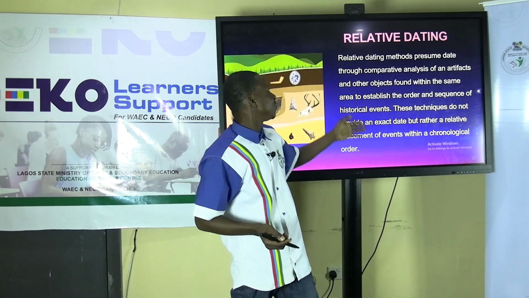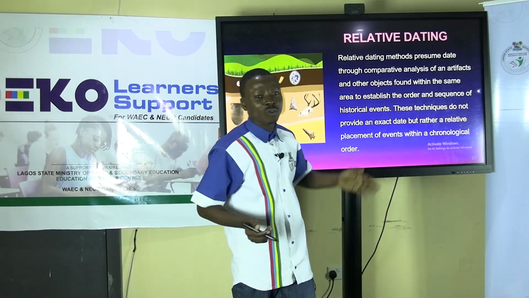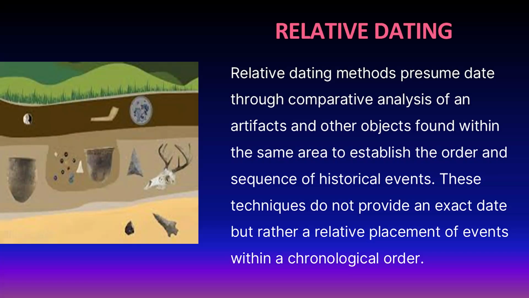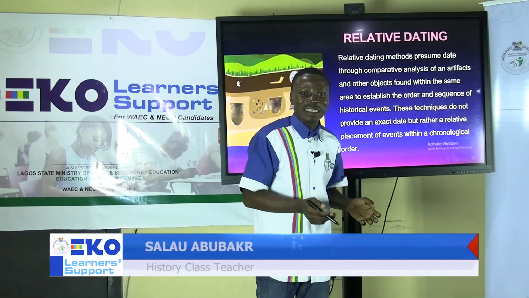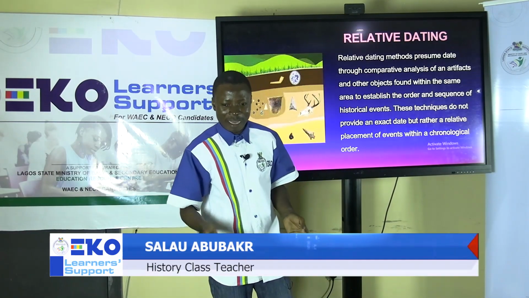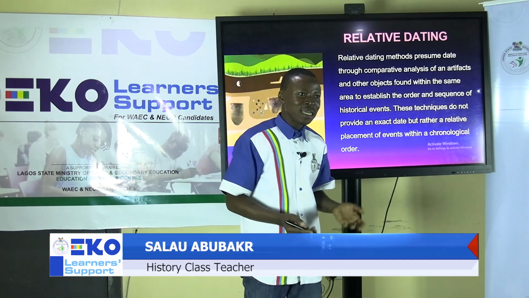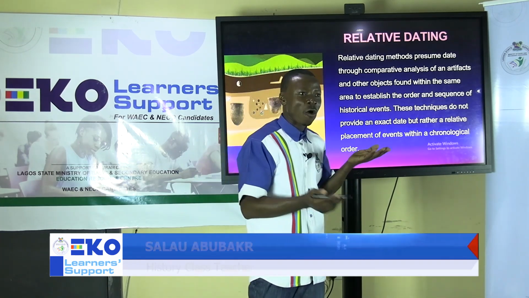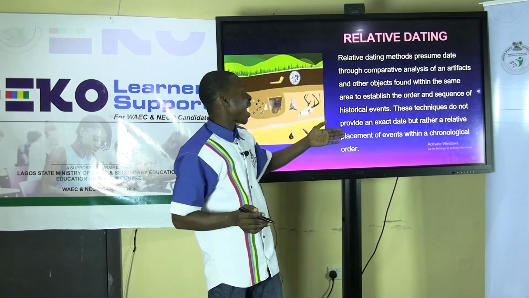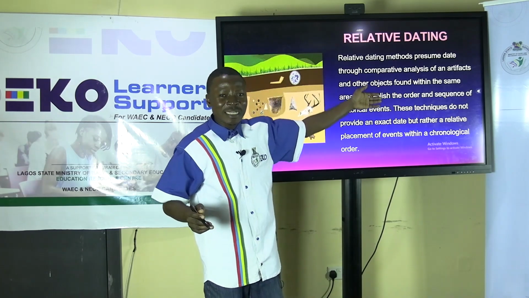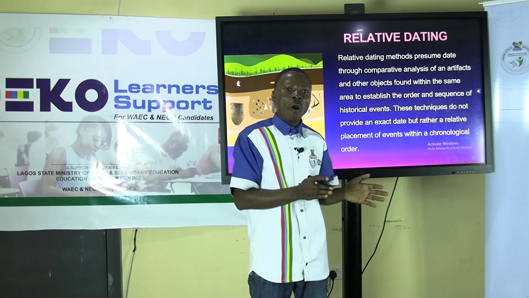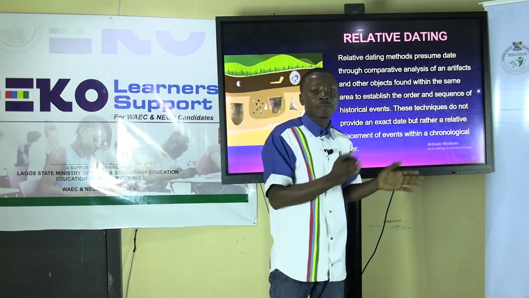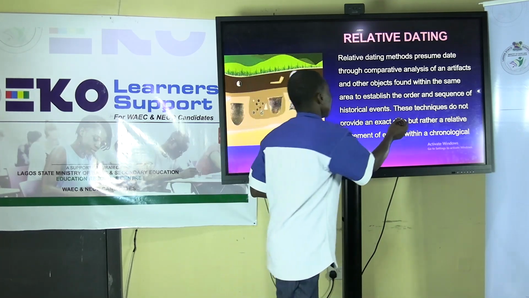Also, relative dating tries to examine two different artifacts that are discovered within the same environment or same area to actually determine that this event comes before the other, which means it can actually aid in chronological arrangement of events according to which one comes first or which one comes later.